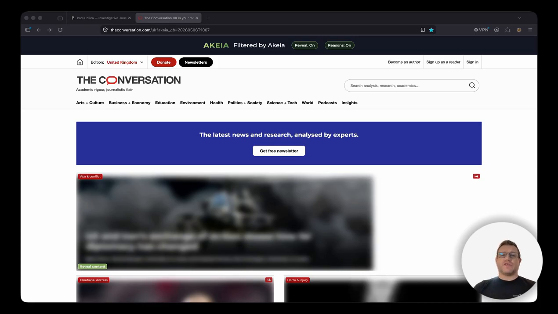So akeia uses AI to understand the sentiment of article headlines, and that allows us to then blur those headlines in real time to shield the employee from those negative headlines. How do we achieve this? Well, first, we analyze a particular page, let's say for example a news media main page, and we'll decompose it and pass those headlines and accompanying text to an engine, which would typically use either an SLM or large language model to understand the context and sentiment of the article.